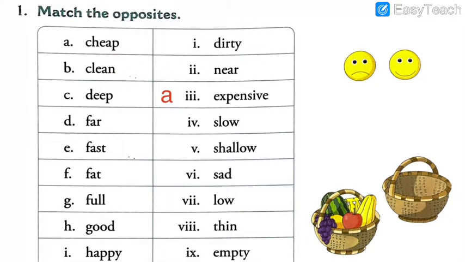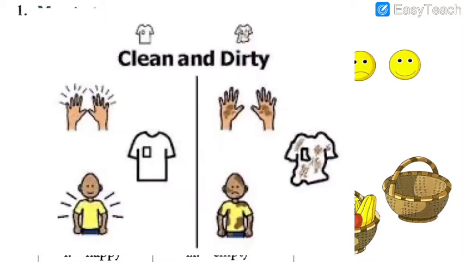So let me show you again one picture. I hope children you can see the picture. On the left hand side, this picture shows the clean hands, clean t-shirt, and the boy who is very clean. But on the right hand side, see the dirty hands covered with mud, and so is the t-shirt, and so is the boy.